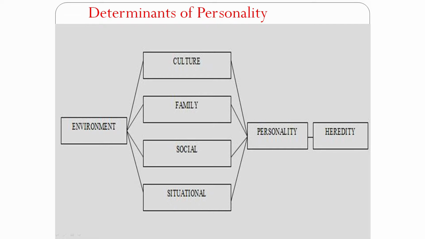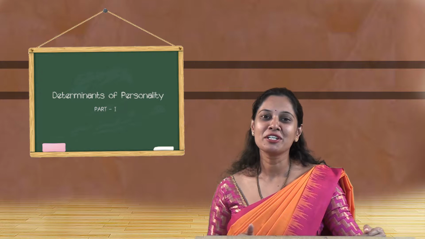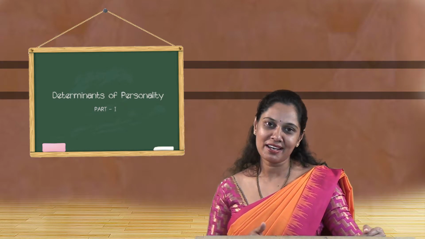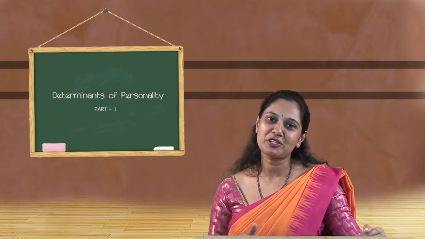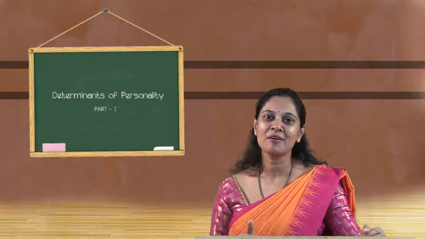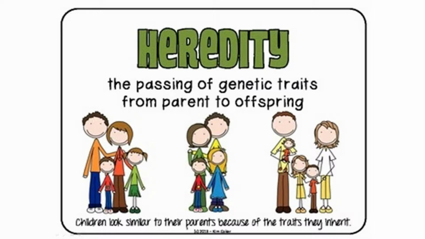Heredity is the passing of genetic traits from parent to offspring. Whatever genes and chromosomes we take from our parents and pass to the offspring are a part of heredity. It is genetic coding, the genetic material we inherit, and it is a part of personality.